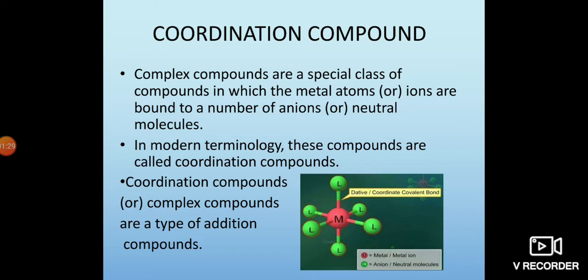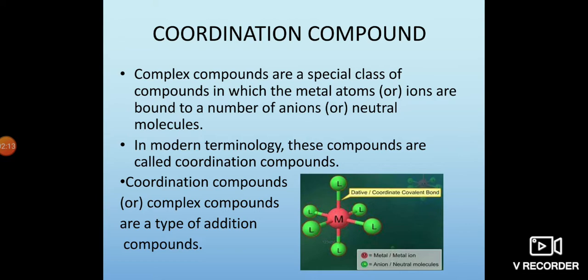So we see in this picture the metal atom is a central atom that is bonded with a number of species like anions or neutral molecules, which are called ligands. It is denoted as L. They are bound with a dative bond. Dative bond means a coordinate covalent bond, where the electrons required to form a bond are given by only one species, that is, the ligand.